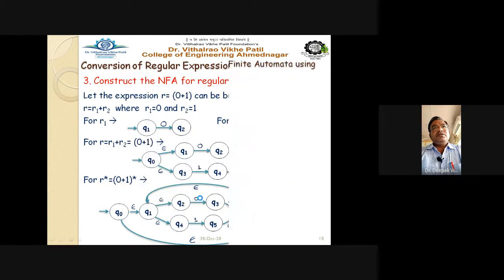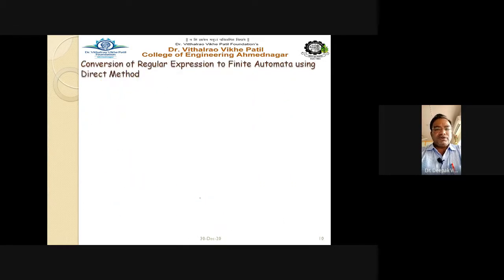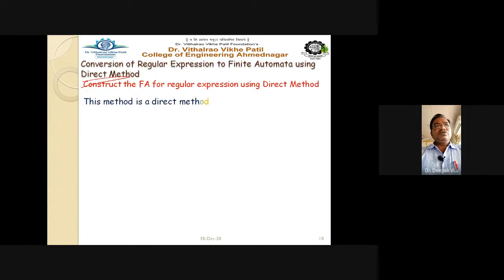Right. Now let us see the next point, that is conversion of regular expression to finite automata using the direct method. Now the direct method is given here, meaning the regular expression is given and directly we have to convert it into the automata. So how is it? See it. Construct the finite automata for the regular expression using the direct method. So this method is a direct method for obtaining finite automata for a given regular expression.